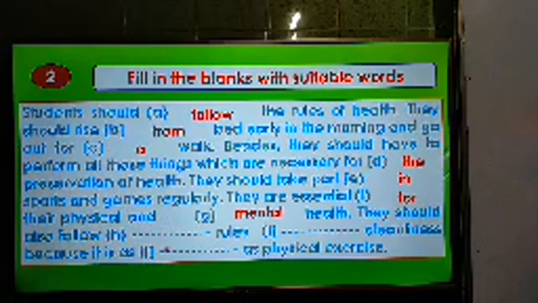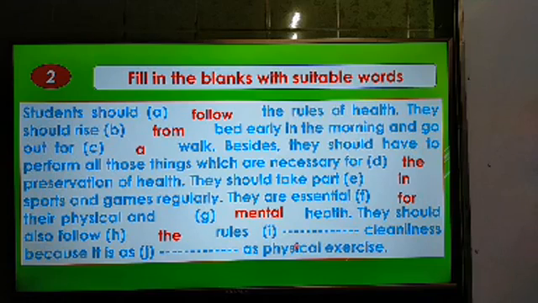Now the question is, they should also follow rules of cleanliness because it is as important as physical exercise. So the answer of question number A will be follow the rules, and number I will be what? What will be the answer? Dear students, this will be rules of cleanliness because it is as important as physical exercise.